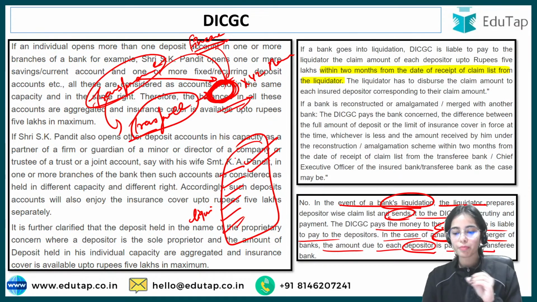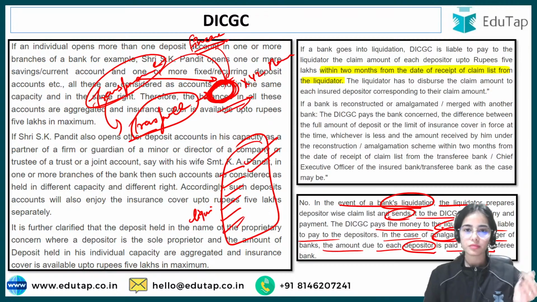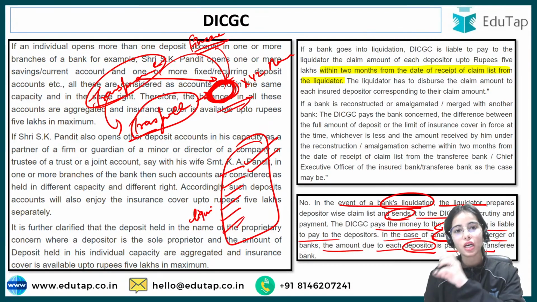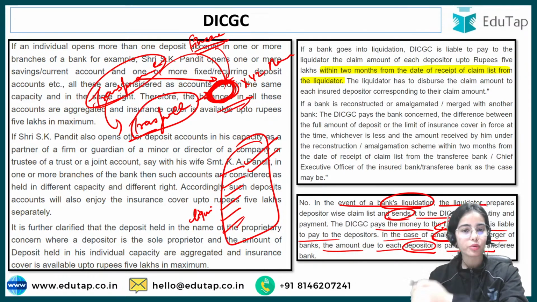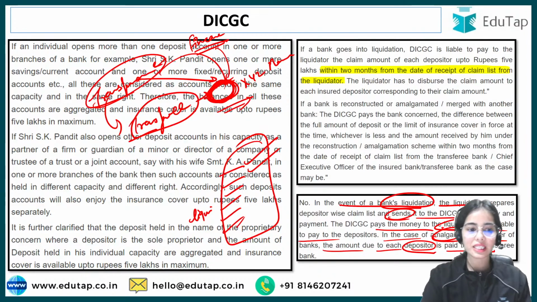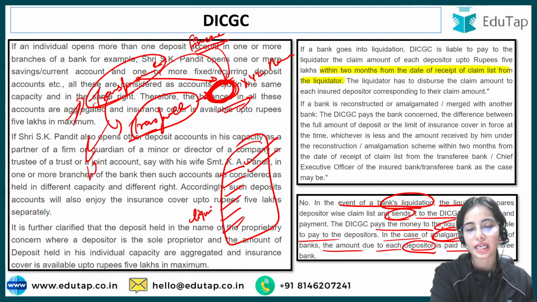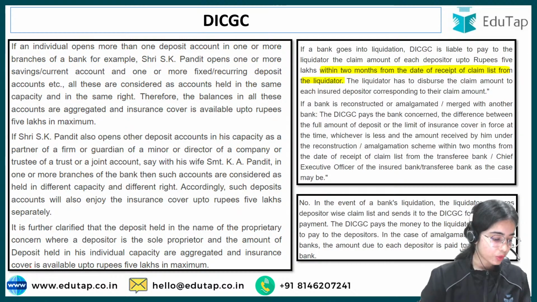So the DICGC will pay the claim amount to the transferee bank, and the transferee bank will pay the depositors. Later on, the DICGC will ask to sell the assets and to repay the DICGC. Okay. So that is the whole idea. Any confusion?